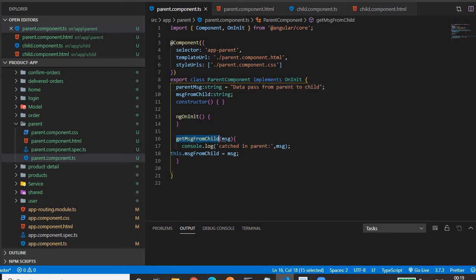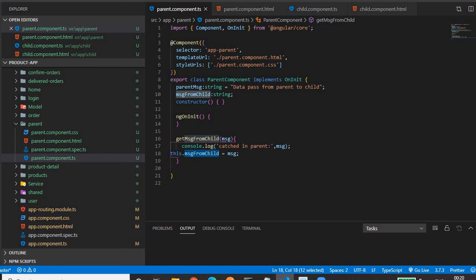This is the function which will handle our custom event, and this message contains the value that we have emitted from the child component. From the child component we have emitted whatever the user has inputted, whatever the user has written in the input field. So once we get that, we have to assign this to our parent class variable. So we are assigning here. Once we have assigned, then we will do our business logic.